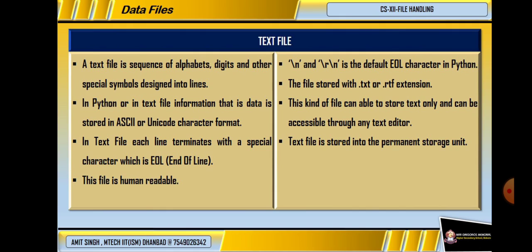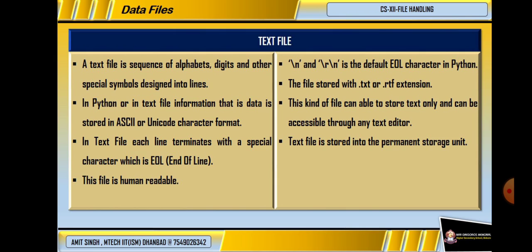First, we will learn about text file. A text file is a sequence of alphabets, digits, and other special symbols into lines. Like when we are creating any project, we have to work on Microsoft Word.